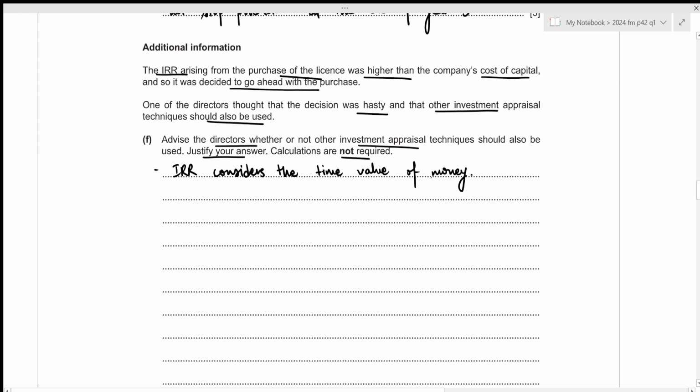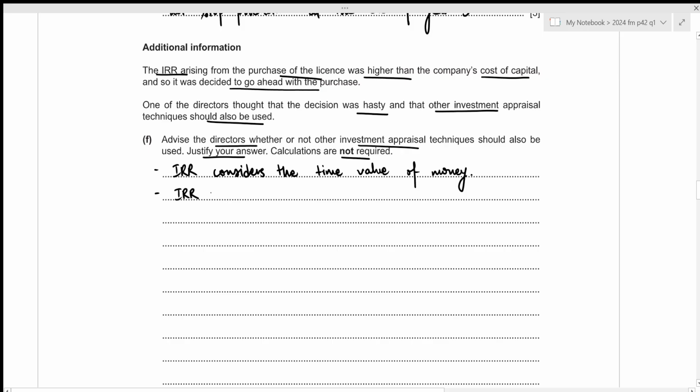The next thing we can say is that internal rate of return uses only the cash flows. It means that it disregards any non-cash expenses such as amortization in this case, which are less subjective than profitability itself. So it is basically making a comparison between how internal rate of return is more effective as compared to accounting rate of return, which also considers non-cash expenses like amortization or depreciation.